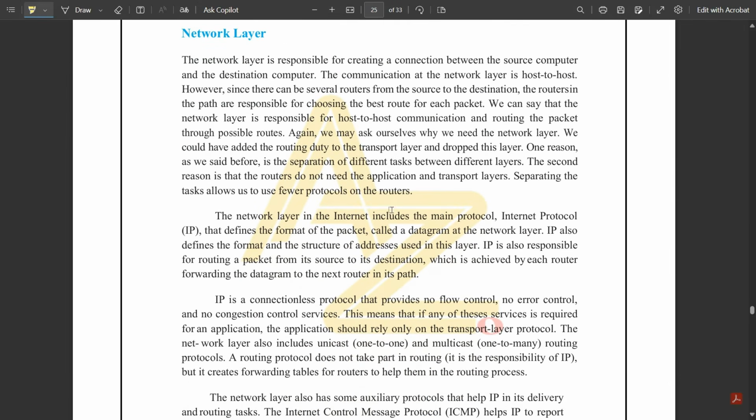Next is the network layer. The network layer is responsible for creating a connection between the source computer and the destination computer. This is a very important layer, and that connection happens with respect to a router. That's why it is host to host communication. We have two hosts, the source host and the destination host.